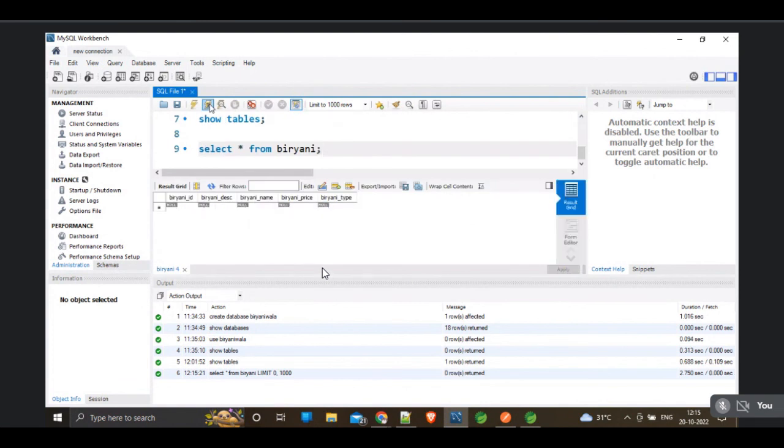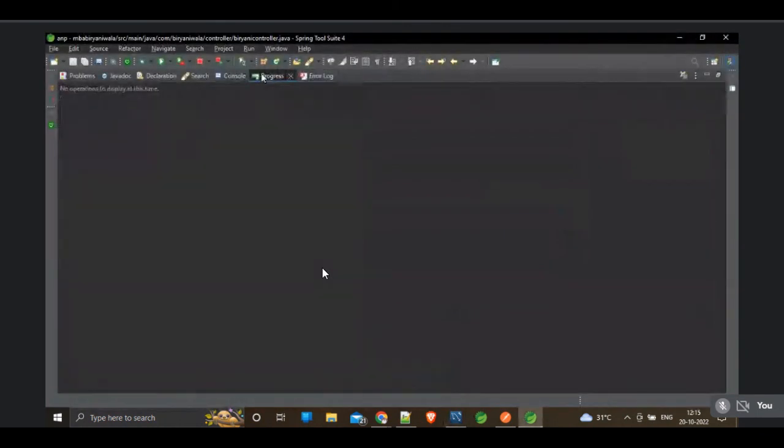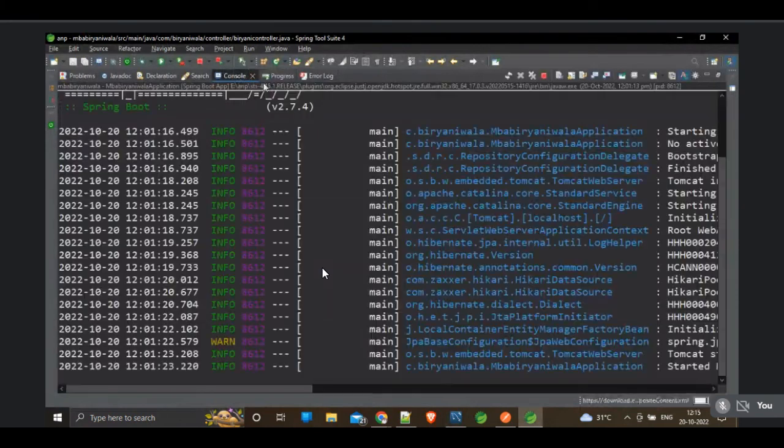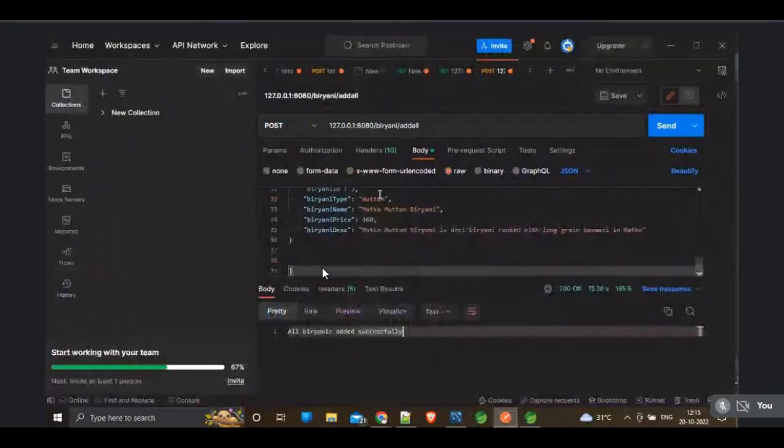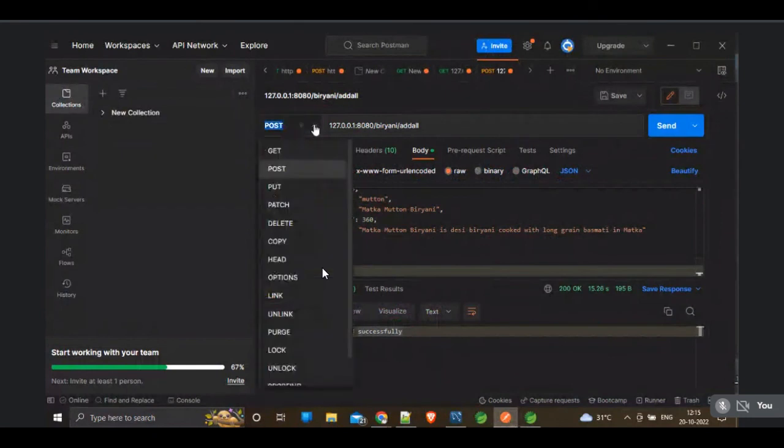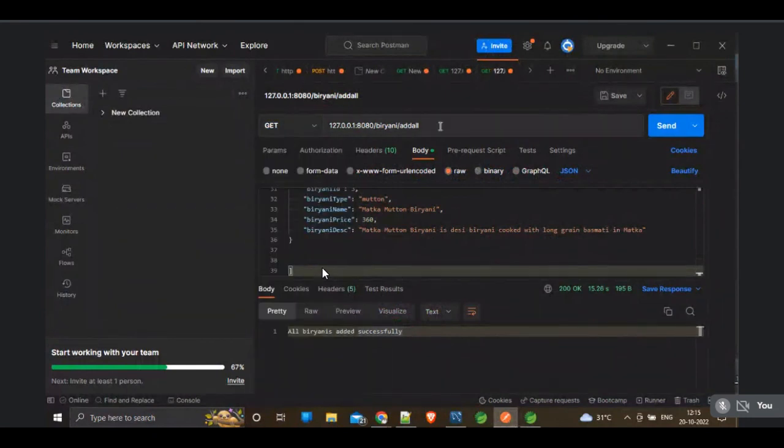Actually, it is showing zero rows returned. We are not getting any data here, but the data is pushed. So maybe we have to make some changes in the application. Let's check what is happening inside the data. The biryani was added successfully. Now try to get the biryanis. Try to get all biryanis.